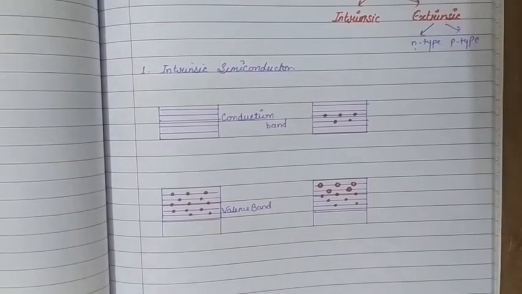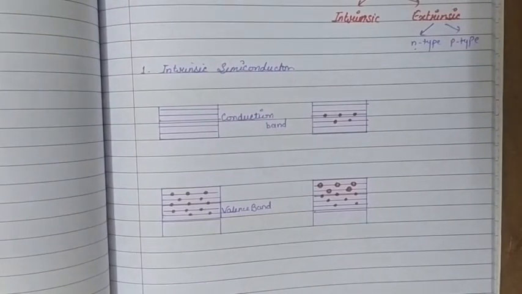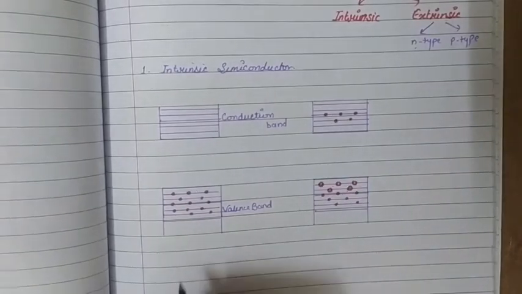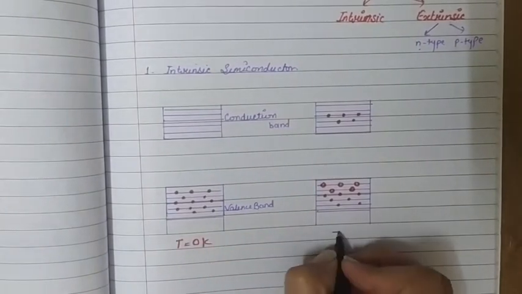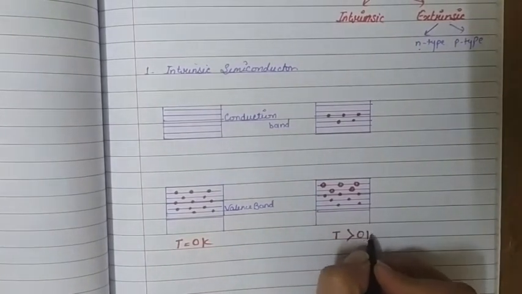Here in the diagram we have shown the valence band and conduction band for intrinsic semiconductors at two different temperatures. This is for T equal to 0 Kelvin and this is for T greater than 0 Kelvin.